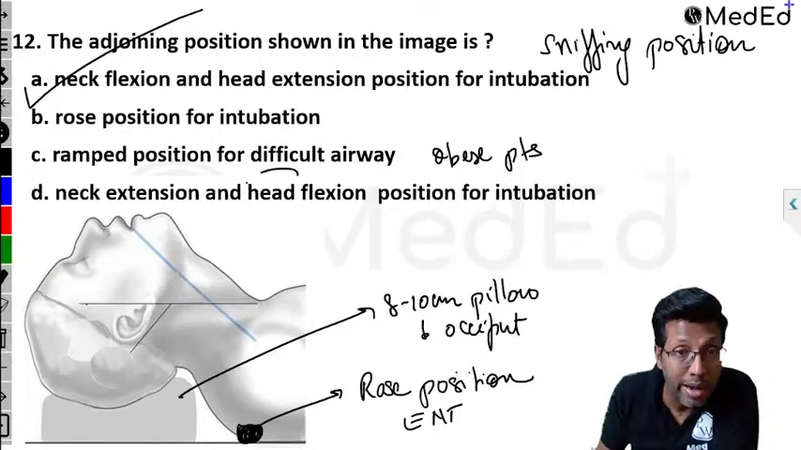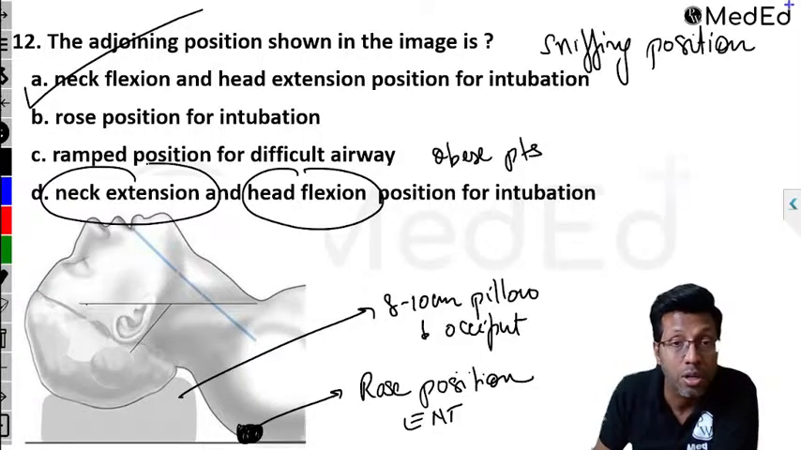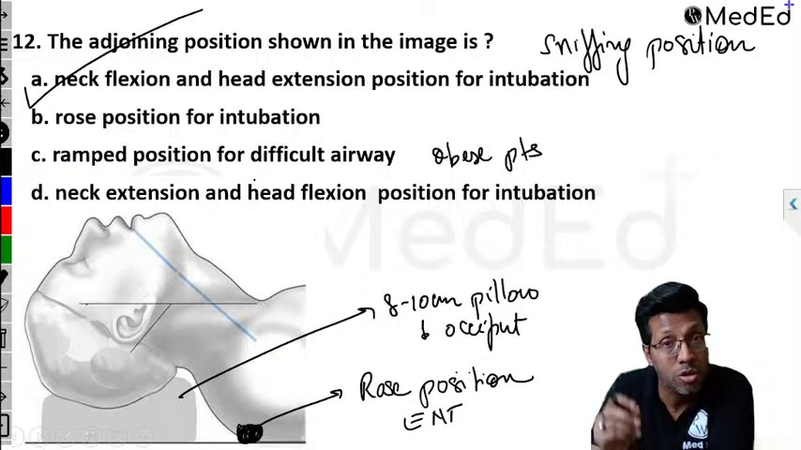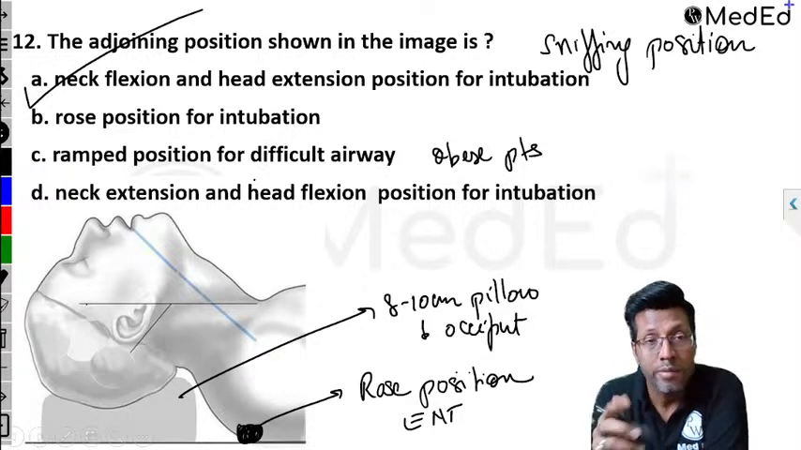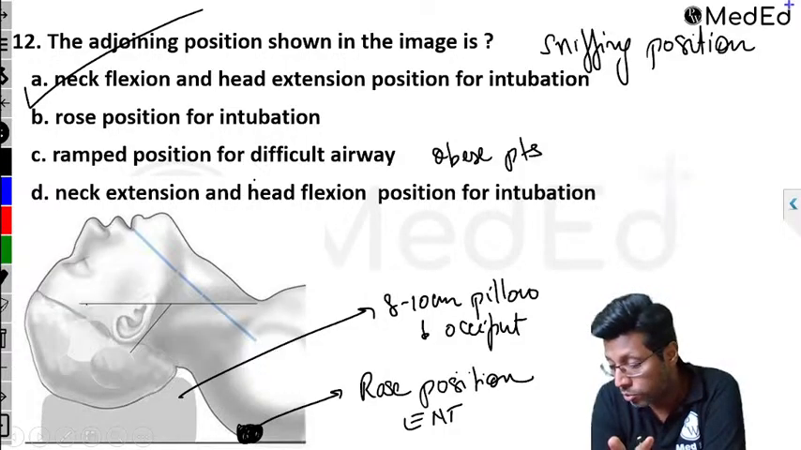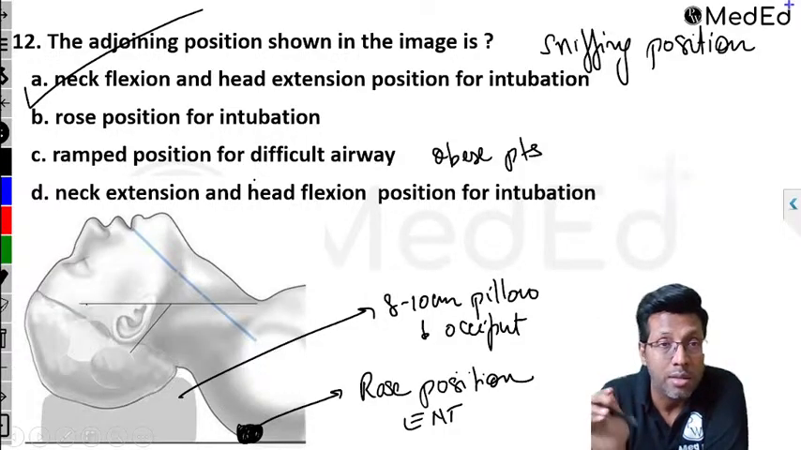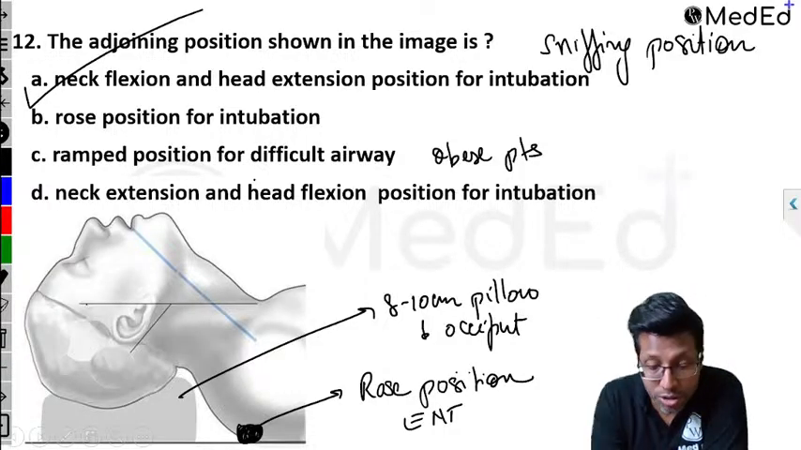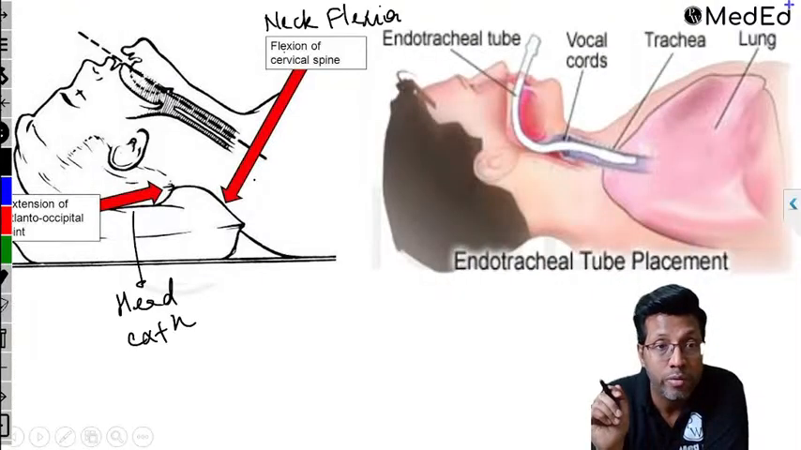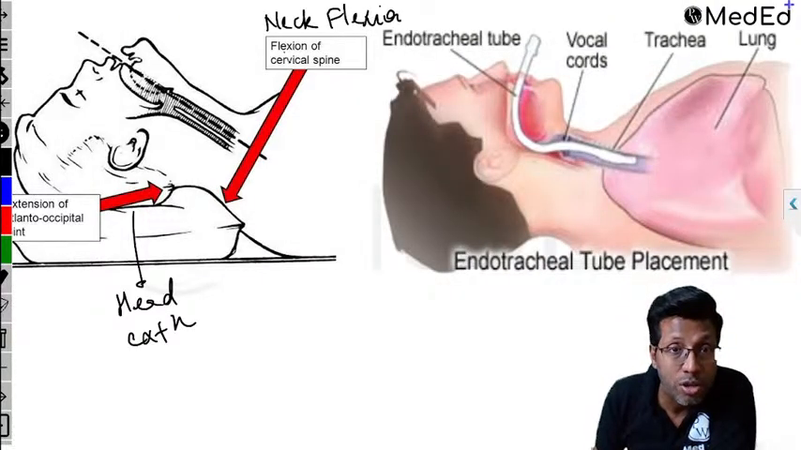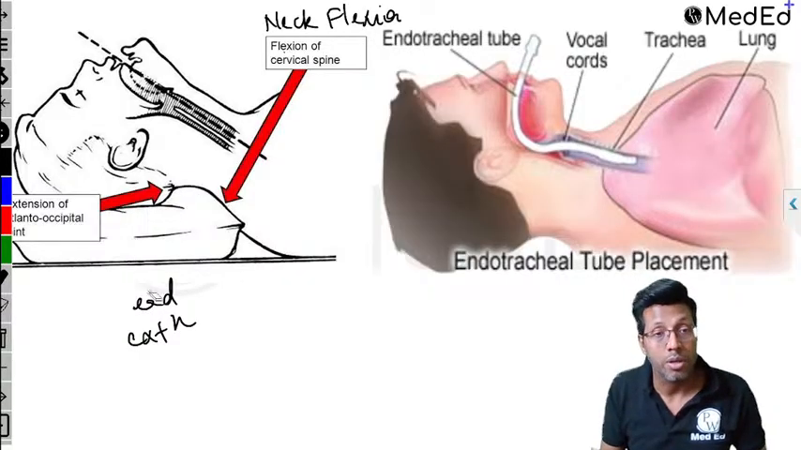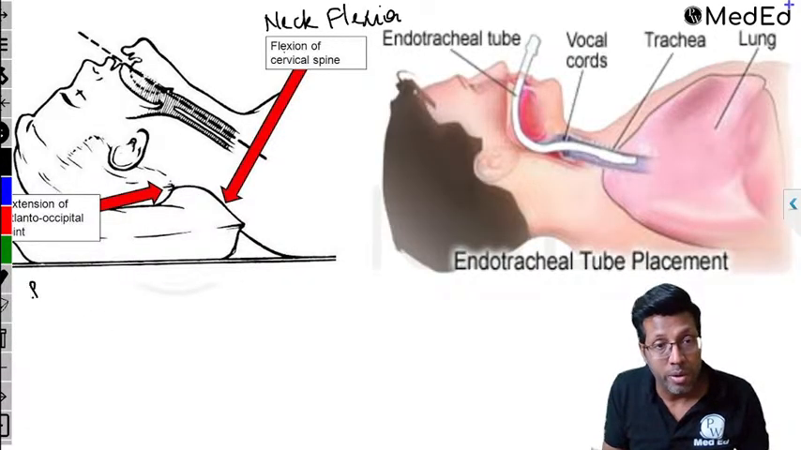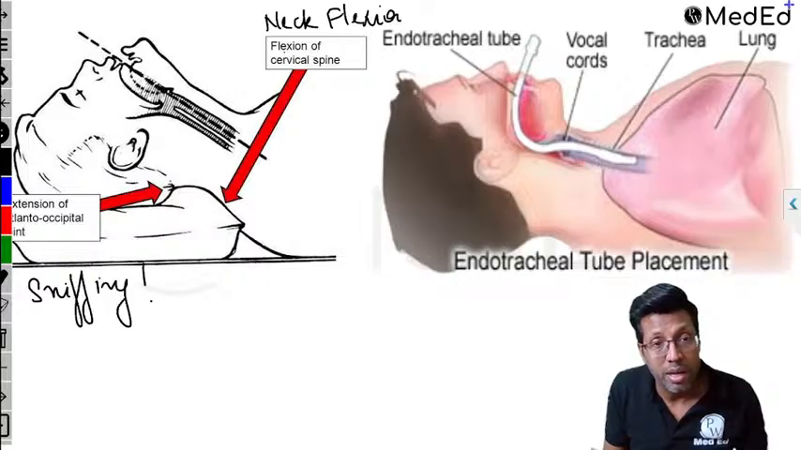Here it has been written head flexion and neck extension. No, it's not the answer, and that is how the question comes in the exam. This is an image-based question. I've just changed two options to make it slightly confusing. Otherwise, that is what the answer is. It is head extension, neck flexion. That is the position which you see. So therefore, there is a flexion of the cervical spine, or neck flexion. This is exactly what happens in the sniffing position. Remember, the sniffing position is also called the Magill position.